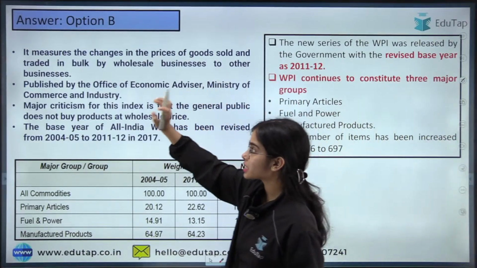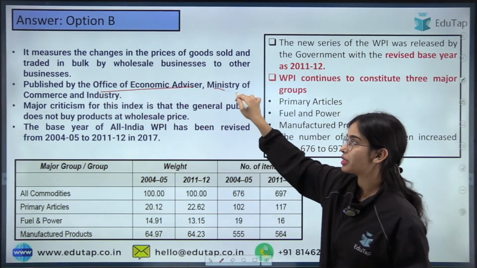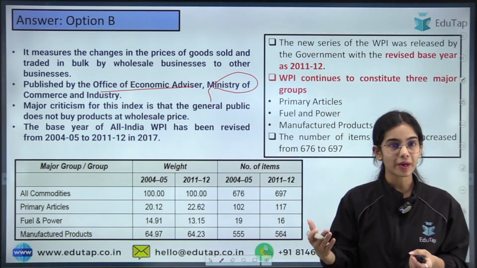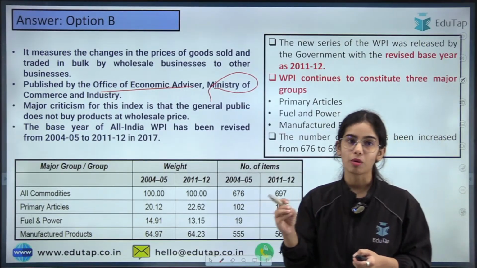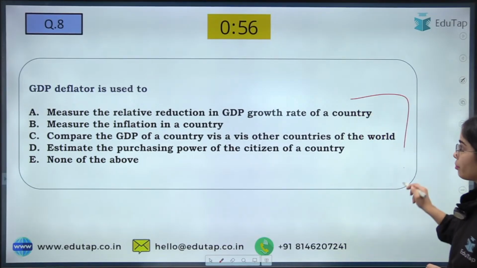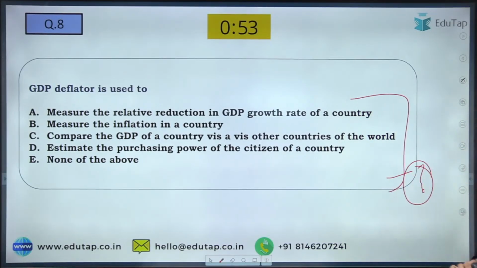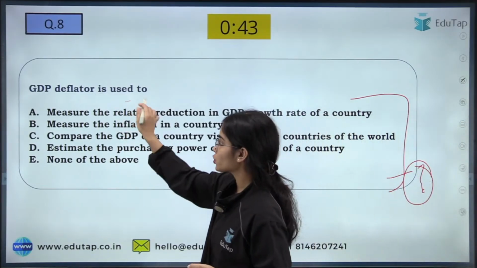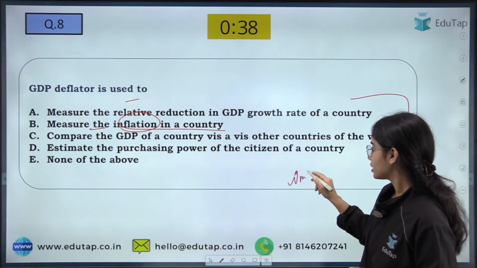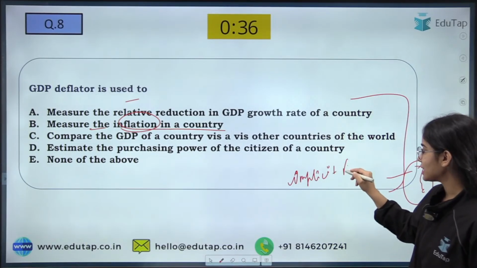Now the WPI is published by the Office of Economic Advisor, Ministry of Commerce and Industry. So WPI is not released by NSO, it is released by the Ministry of Commerce and Industry. Okay. Now next, GDP deflator is used to measure or compare which of the following? So GDP deflator is used to measure the inflation in a country. It is also known as the implicit price deflator.